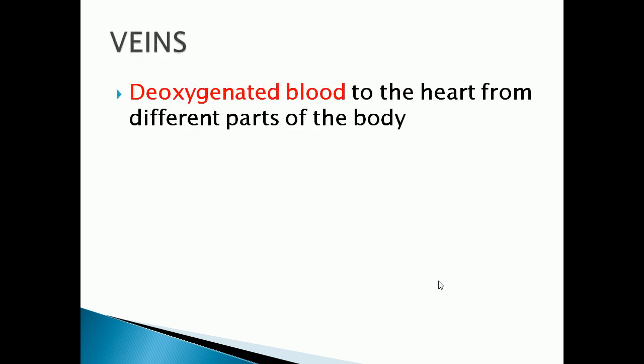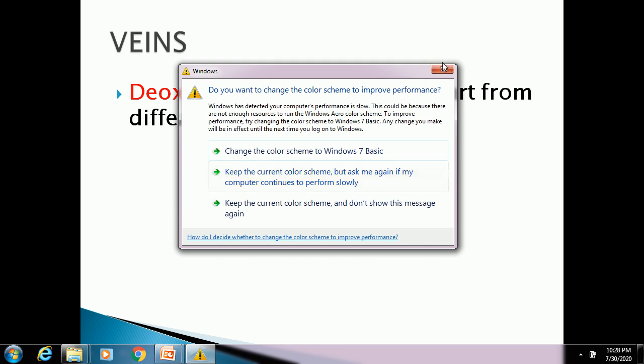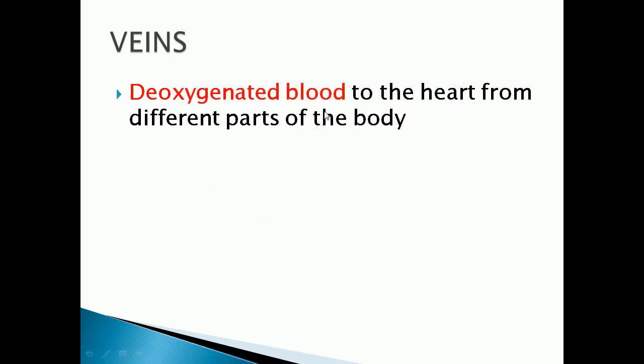Now we can see about veins. Artery, we know, will carry oxygenated blood. Veins are just opposite to arteries. They will carry deoxygenated blood to the heart from different parts of the body. After the cellular activities, the cells will release carbon dioxide out. That carbon dioxide containing blood, the deoxygenated blood, will be carried from different parts of the body to the heart by the veins.